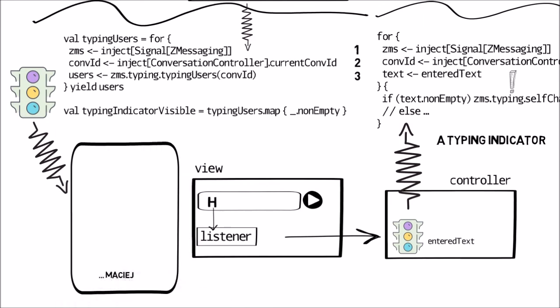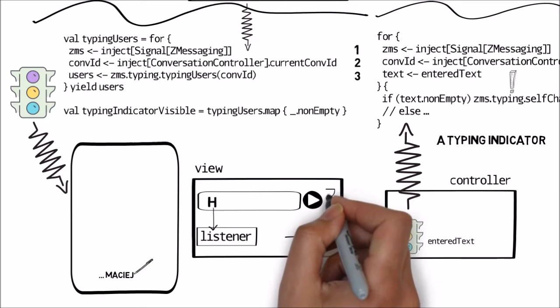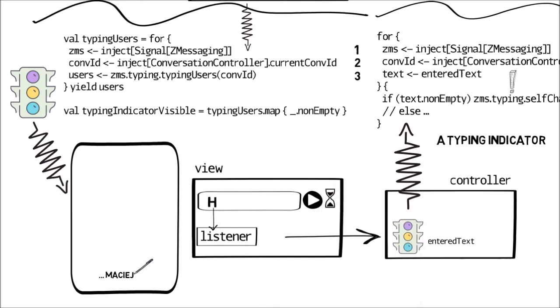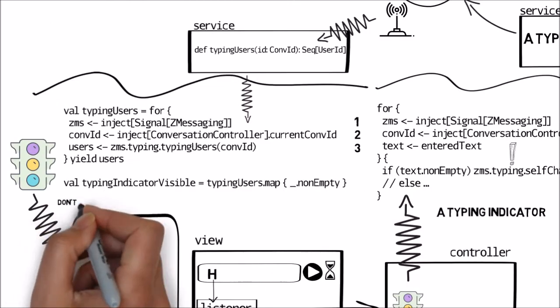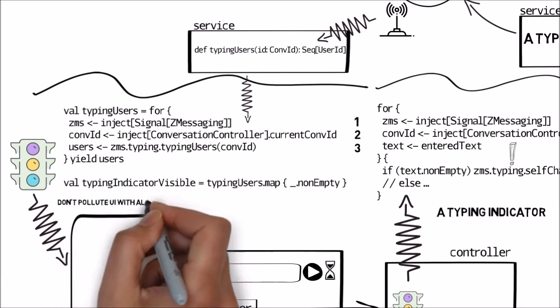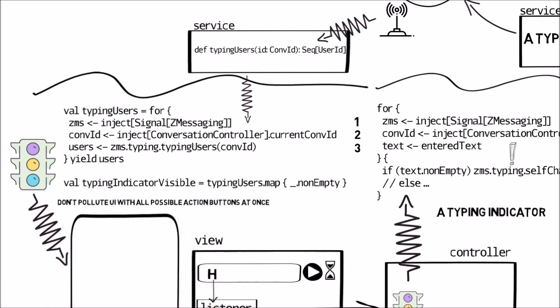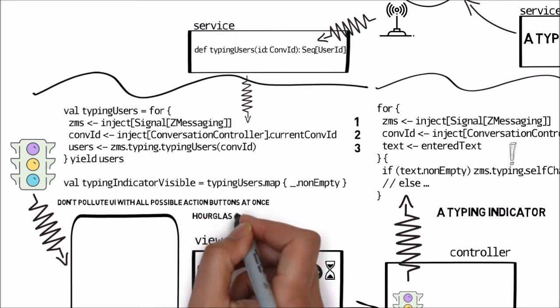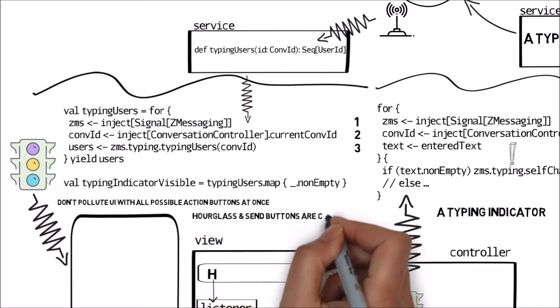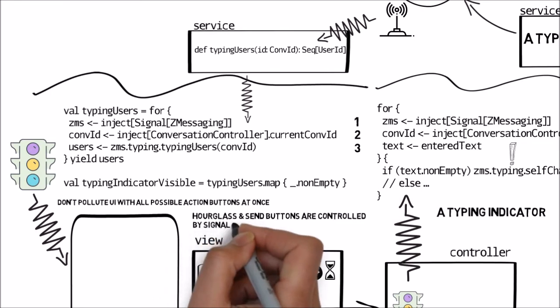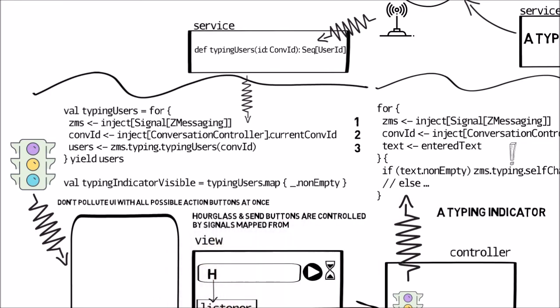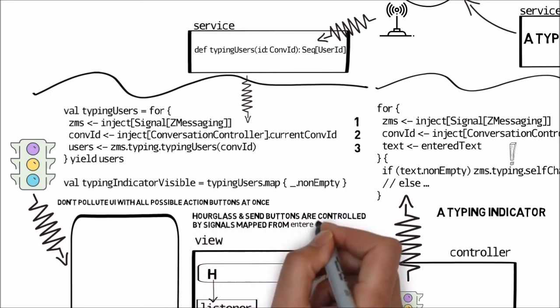Let's go back to our text field. Before we start typing, we don't even see the send button. Wire likes a certain minimalism, as in don't pollute the UI with all the possible action buttons at once. So in place of a send button, initially we see a small hourglass. Clicking on it will let us set the time after which the message will disappear. But the moment we start to type, the hourglass is gone and the send button appears instead.